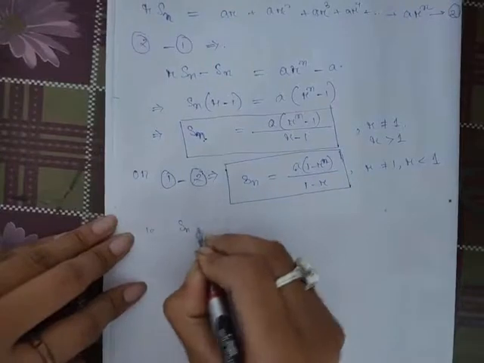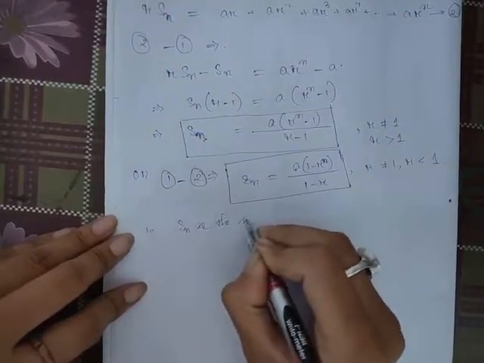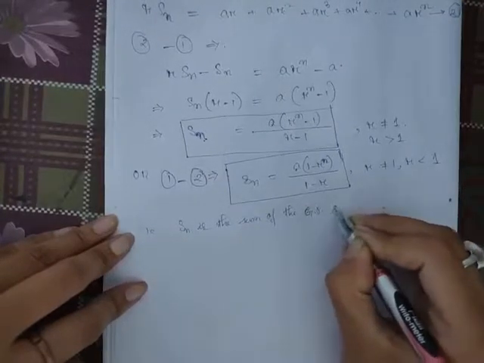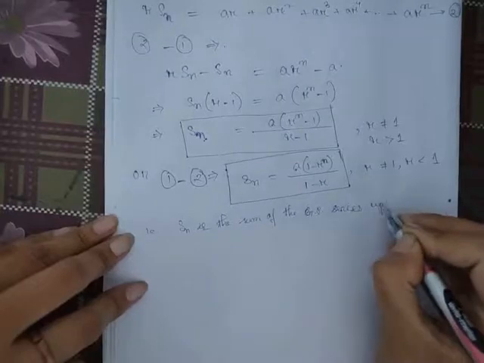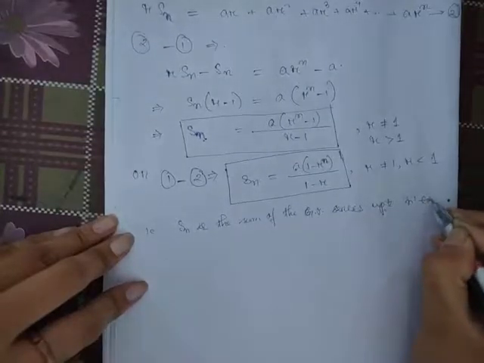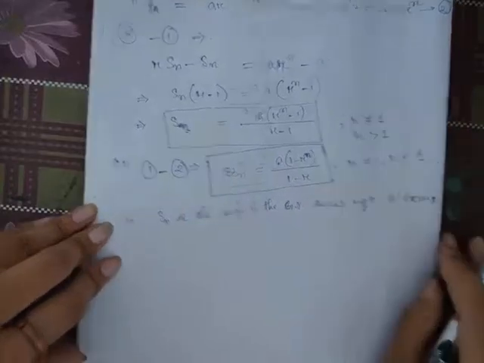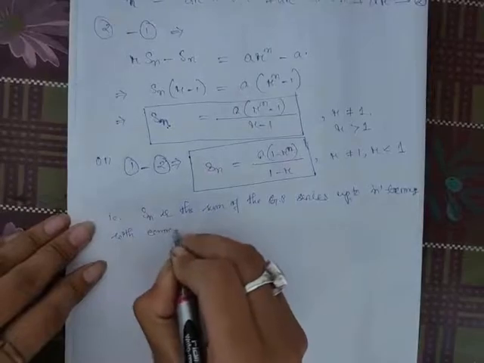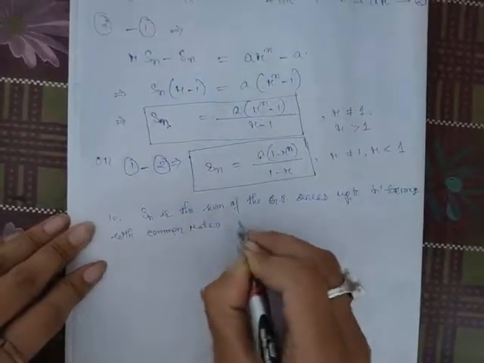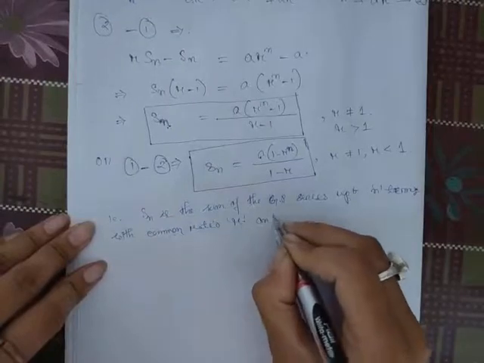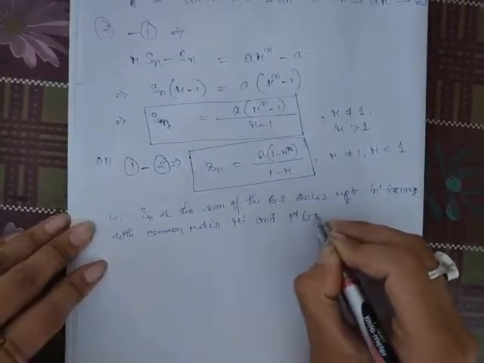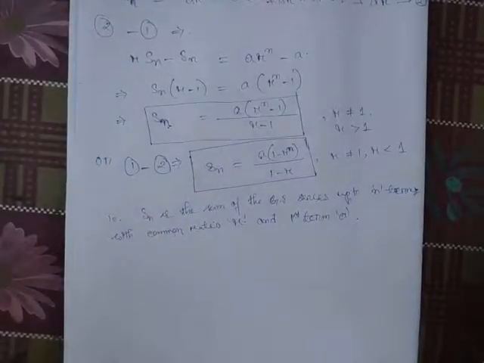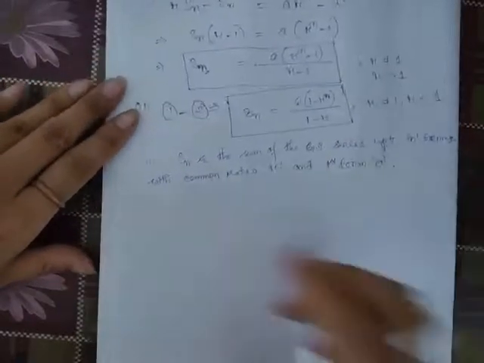That is, Sn is the sum of the GP series up to n terms with common ratio R and first term A. Clear? Okay, let us discuss this GP series through an example.